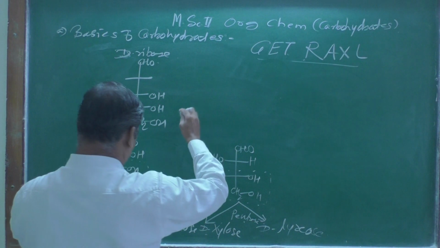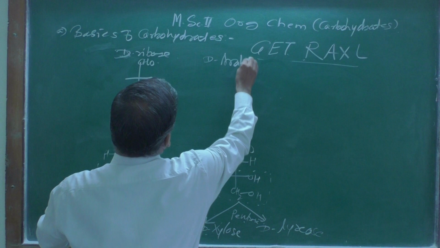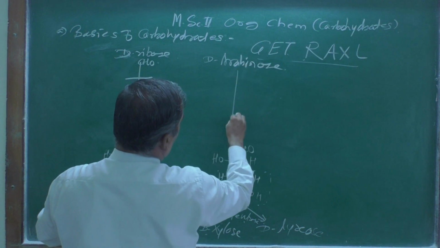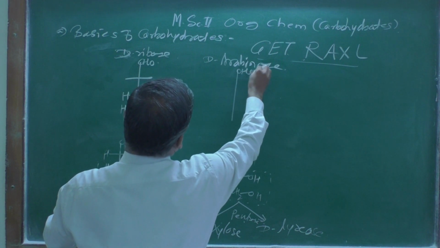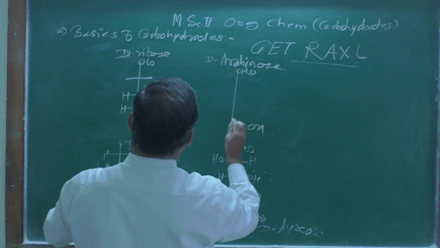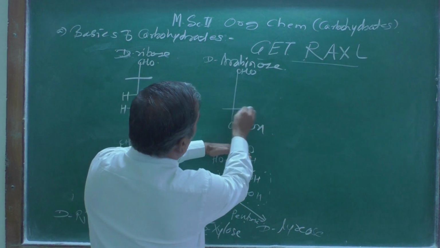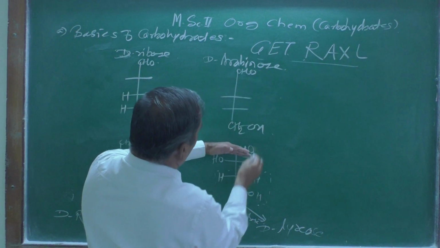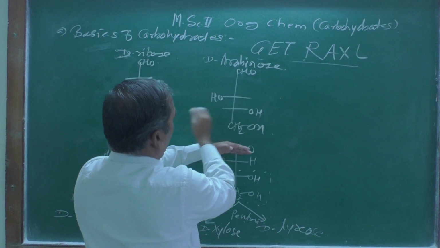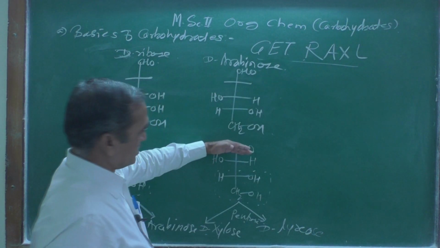Now moving toward D-arabinose. D-arabinose, what I am going to draw here is the same thing. CHO I put at the top, then CH2OH, and then this one. Look at this: of the 2 hydroxy groups, this OH is on the right hand side, whereas the second hydroxyl group is on the left hand side, and put the hydrogen atom, and this is empty as it is, right?